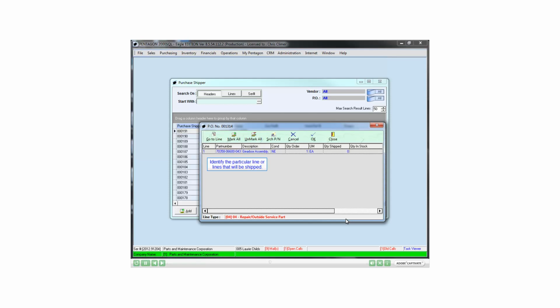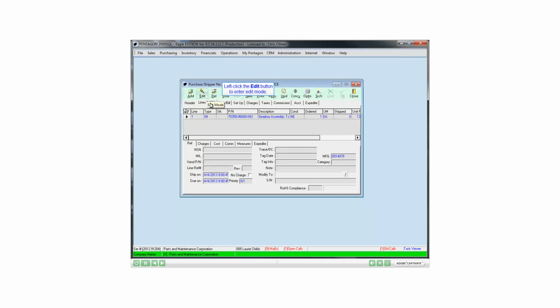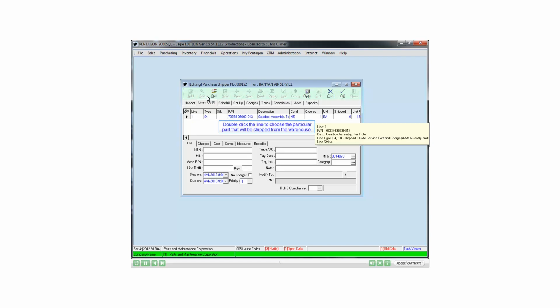Identify the particular line or lines that will be shipped. Go to the Lines tab. Left-click the Edit button to enter edit mode. Double-click the line to choose the particular part that will be shipped from the warehouse.